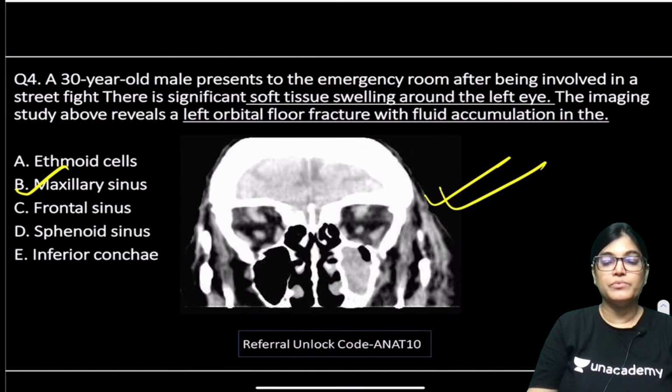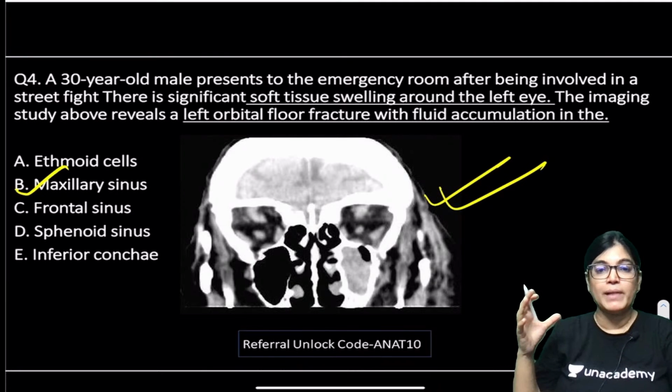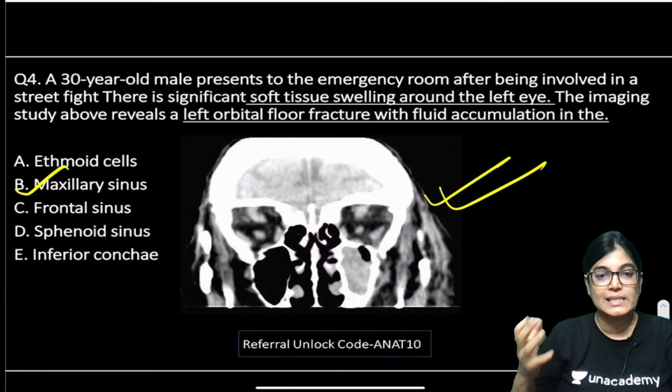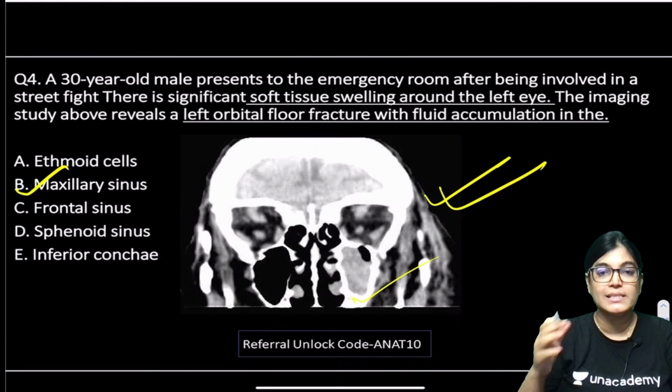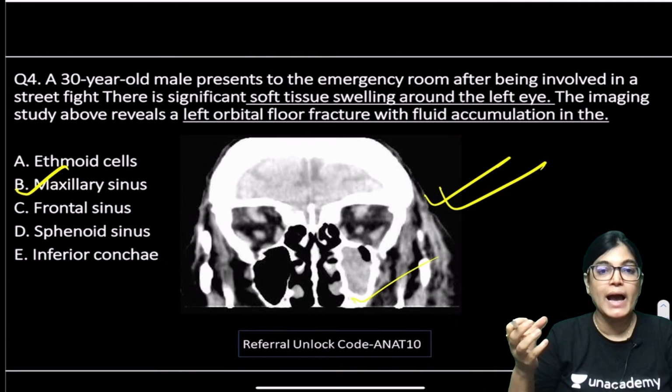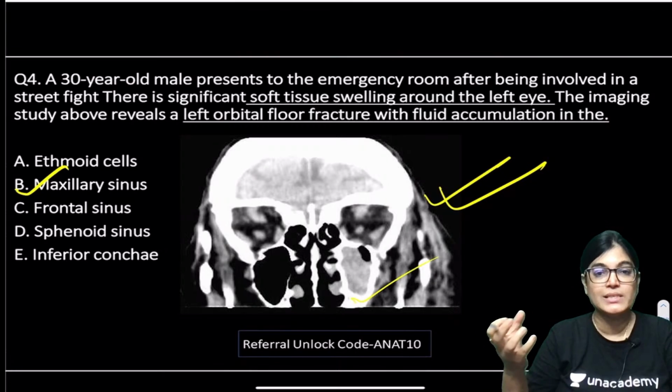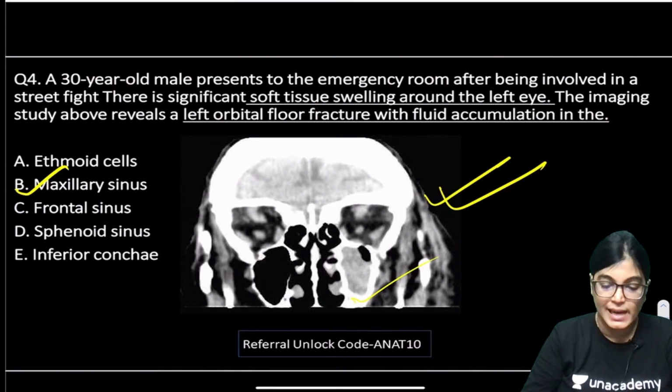So we know that air is appearing black and the whole opaque region is seen here. That is due to the trauma and accumulation of fluid, blood or fluid is accumulated. So involvement of the maxillary sinus is seen.